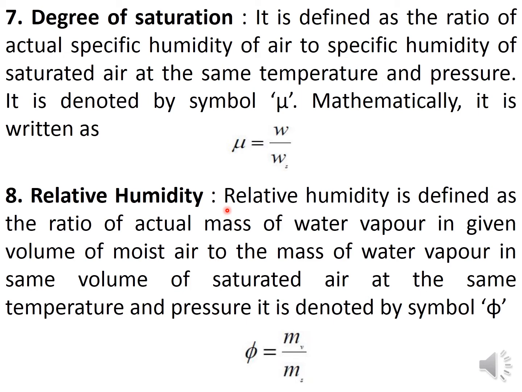So relative humidity is defined as the ratio of the actual mass of water vapor in a given volume of moist air to the mass of the water vapor in the same volume of saturated air at the same temperature and pressure. It is denoted by phi. Usually this relative humidity is given in percentages like 60%, 70%. So based on that we should identify the relative humidity.